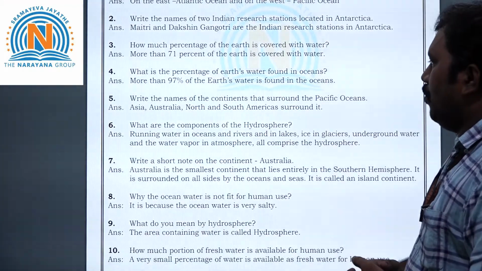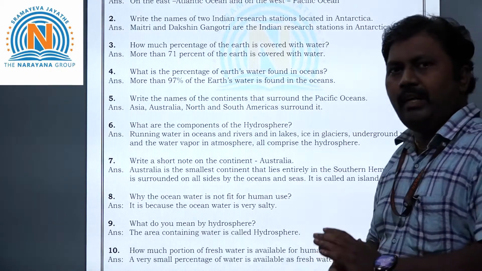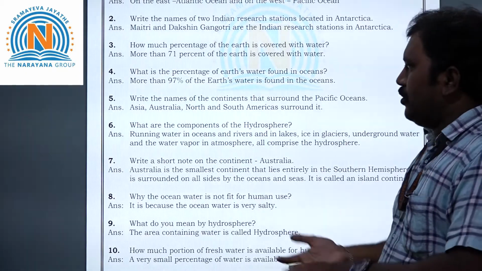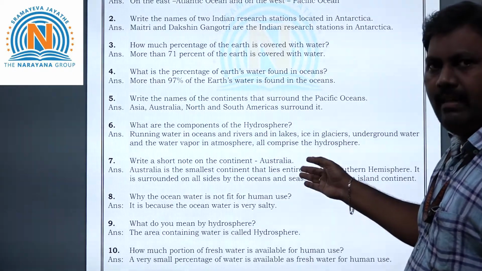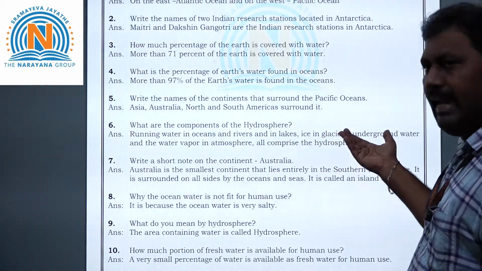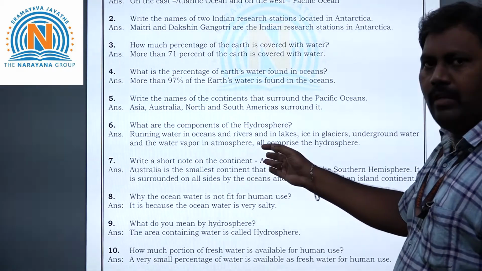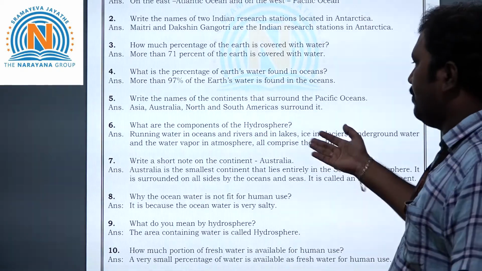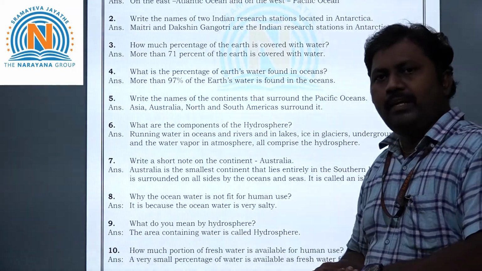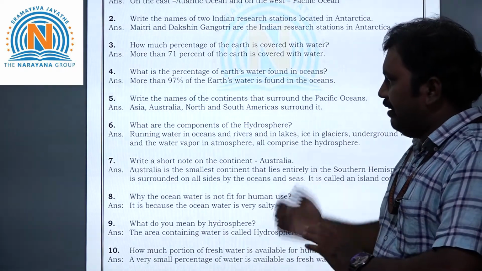Sixth question. What are the components of the hydrosphere? Hydrosphere means what? Water bodies, right? So the water in oceans and rivers and lakes or in icebergs or glaciers, underground water and the water vapor in the atmosphere are all comprised as the hydrosphere. In simple terms we can say that hydrosphere means water bodies. Okay.